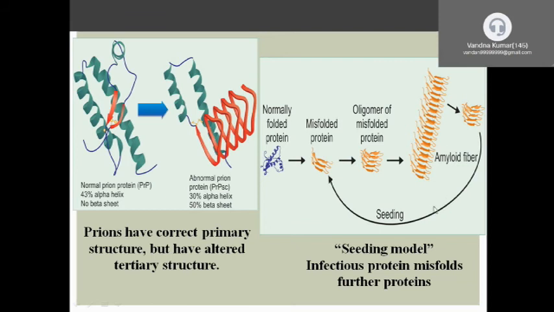This diagram explains the seeding model. The seeding model explains how the infectious protein induces the nearby normal protein molecules to misfold into the abnormal forms.